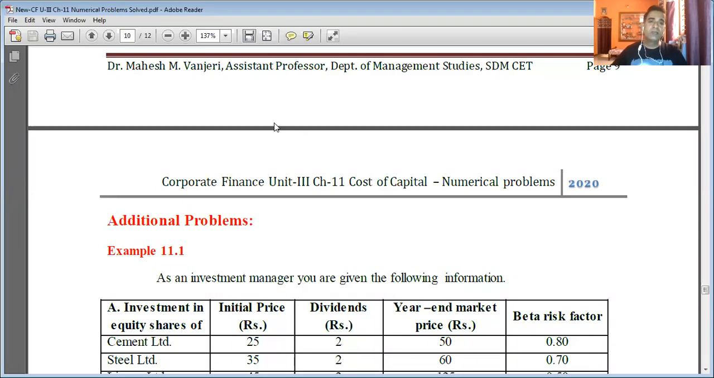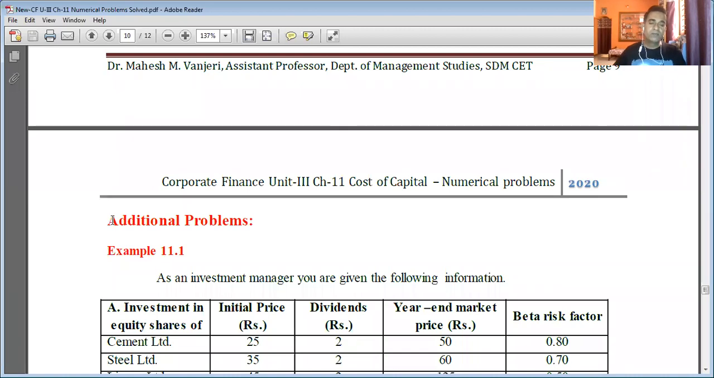Then the third type of computation of weighted average cost of capital was using marginal weights. After learning how to calculate weighted average cost of capital using book value weights, market value weights, and marginal weights, we are moving on to two additional problems that I'm going to solve now. With that, we are going to conclude unit 3.